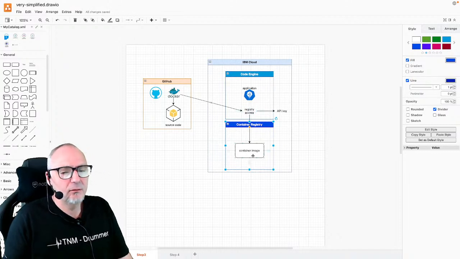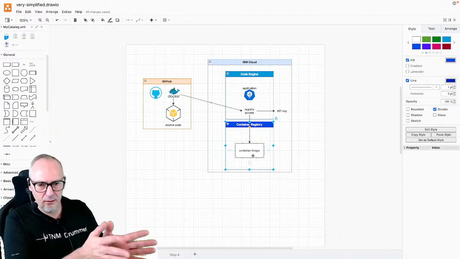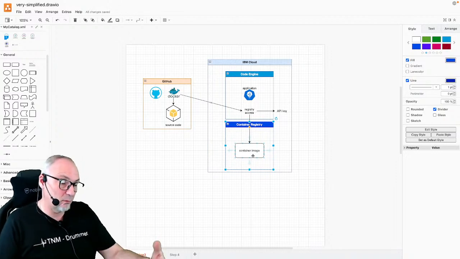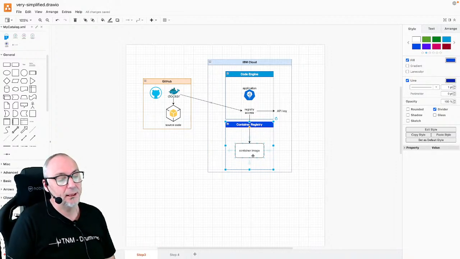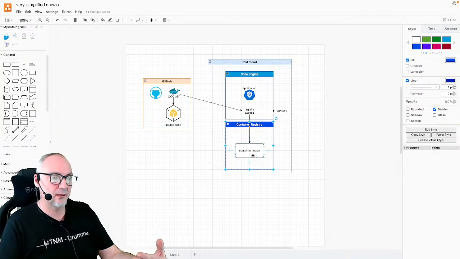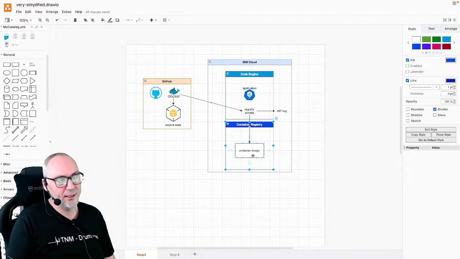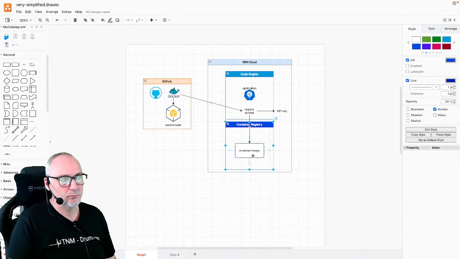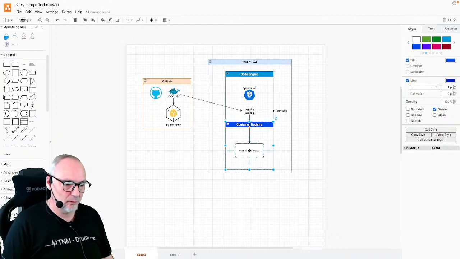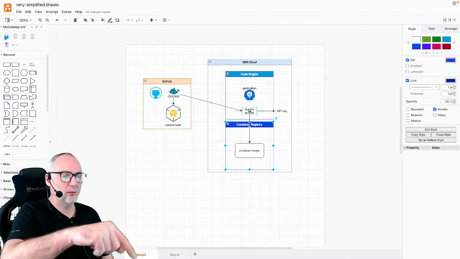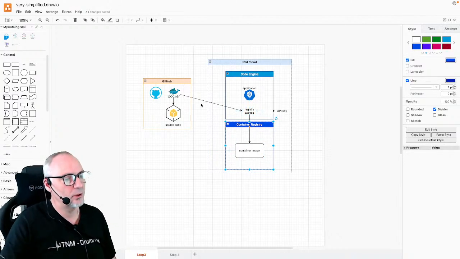To access that container registry, because at the moment it's not public, it's only our own, we need to define an access. So first I will create a namespace inside the container registry where we store our container image, and then I will define the access inside Code Engine so that we are able to access the container registry.